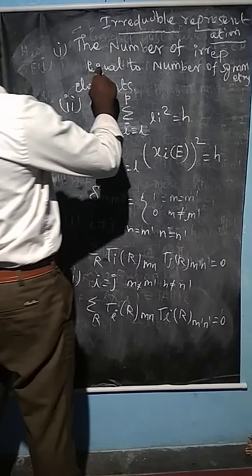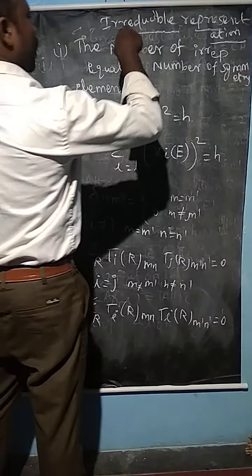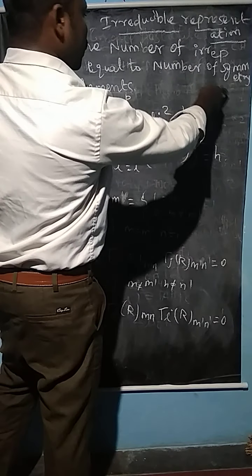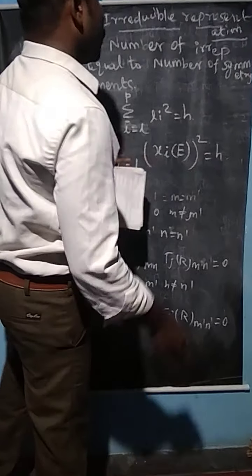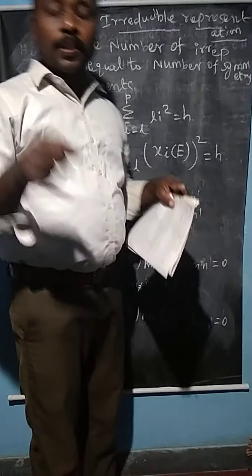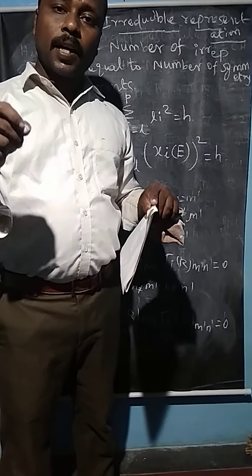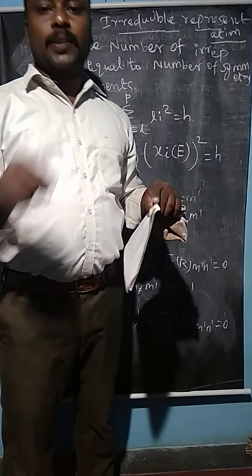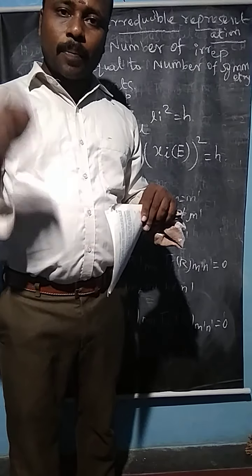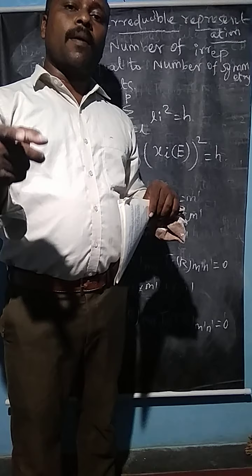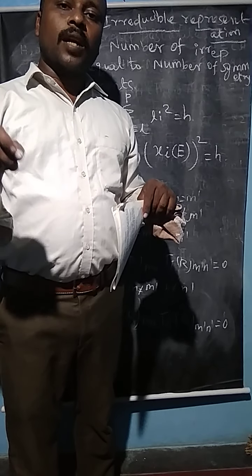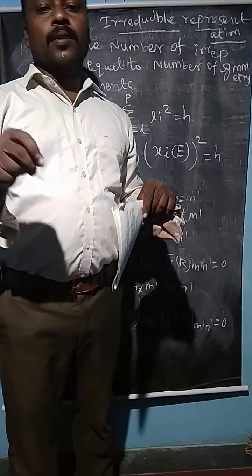The first one explains that the number of irreducible representations is equal to the number of symmetry elements. What are the symmetry elements present in the molecule? We can identify them by using the number of irreducible representations. These irreducible representations combine to form a molecular group, which is called the point group.